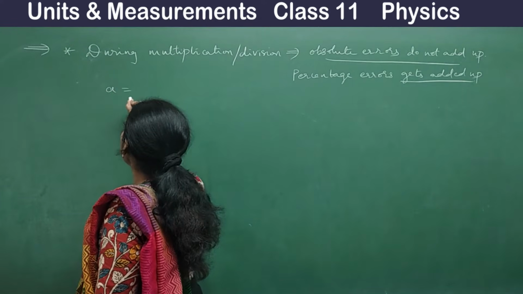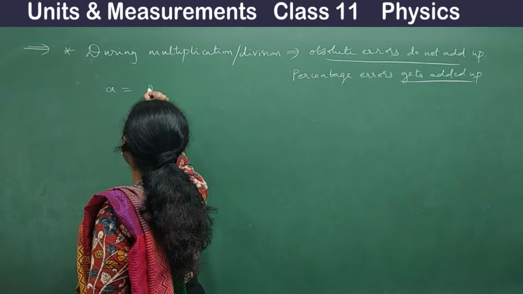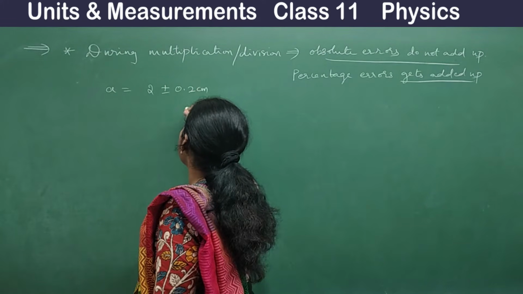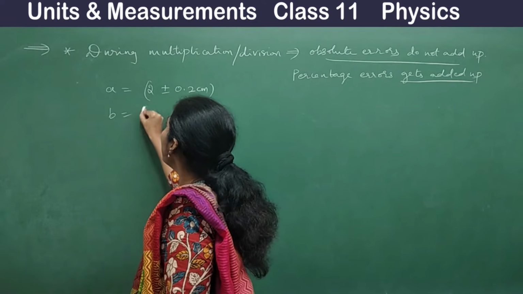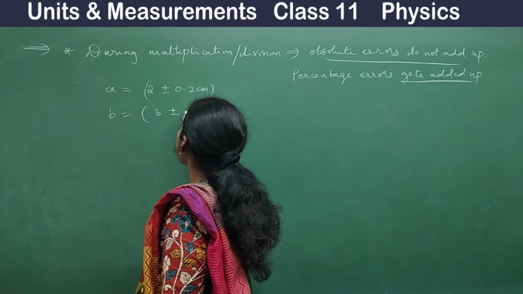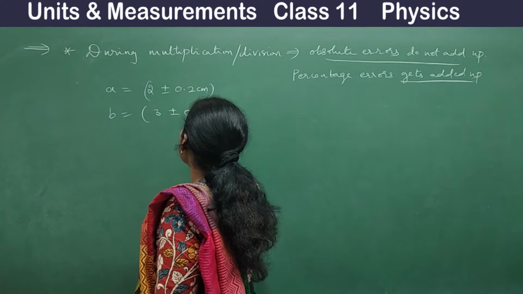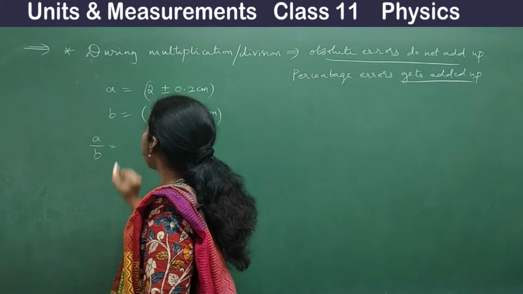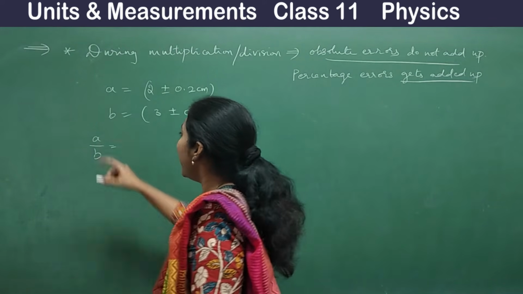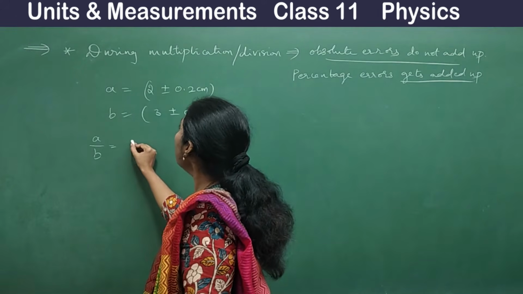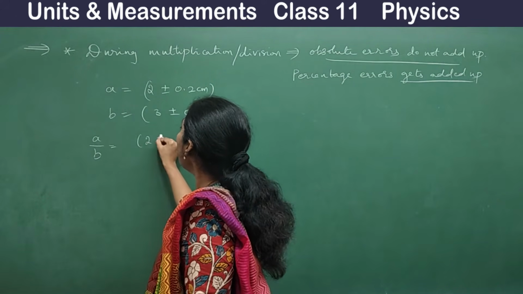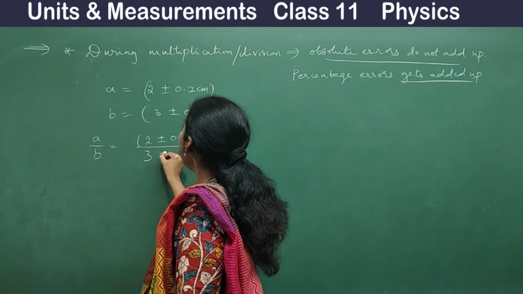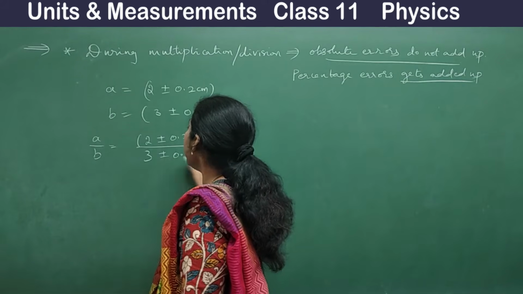Okay, so one small example for you. Say A is equal to 2 plus or minus 0.2 centimeter, and B is equal to 3 plus or minus 0.1 centimeter, where I told you all to do A by B. Say here, how will you do A by B? 2 plus or minus 0.2 centimeter divided by 3 plus or minus 0.1 centimeter.